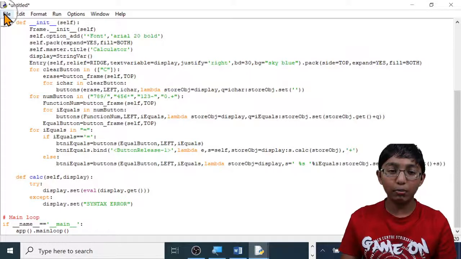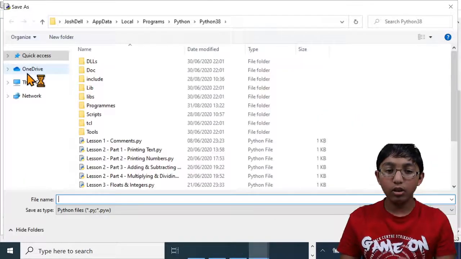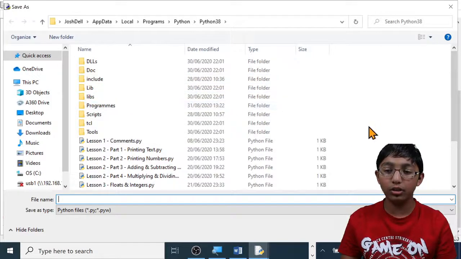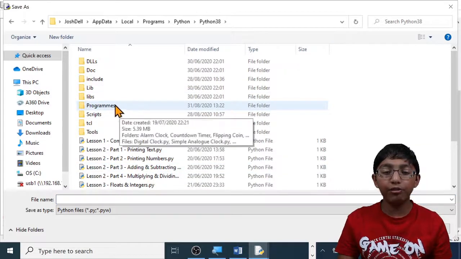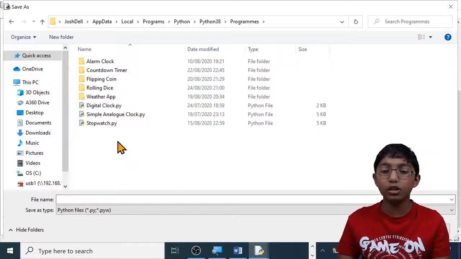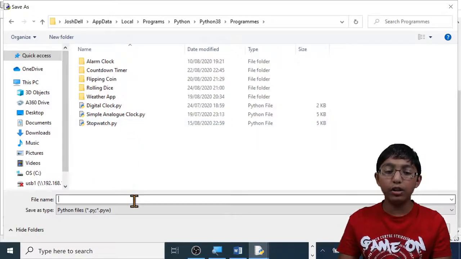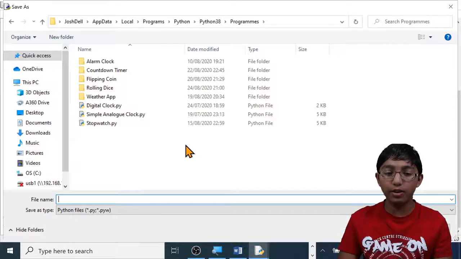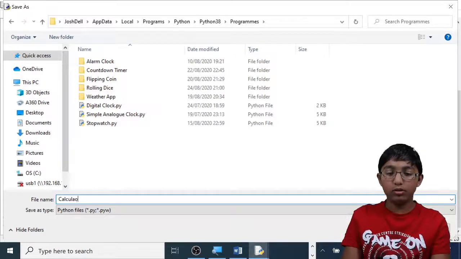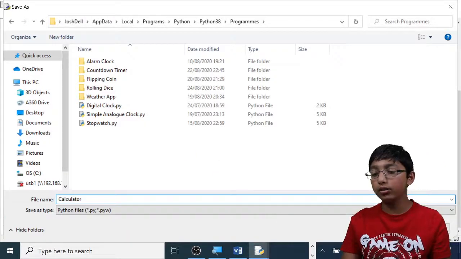Let's save it. File menu, save. I'm going to save it in my dedicated folder for these types of programs. If you don't have a folder dedicated to all these programs, then save it out here. Because I have a dedicated folder, I'm going to double click to open it. Then I'm going to just save it here, because I don't have multiple files for this program. This is the only file for this program. I'm going to call it calculator. Then I'm going to click on save.